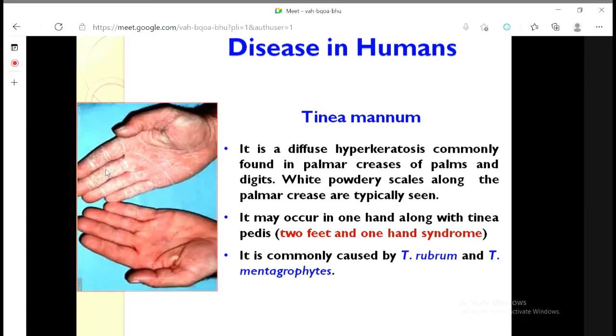The hand's palm becomes highly dry, rough, and scaly. It may shed the skin. That is known as tinea manum.